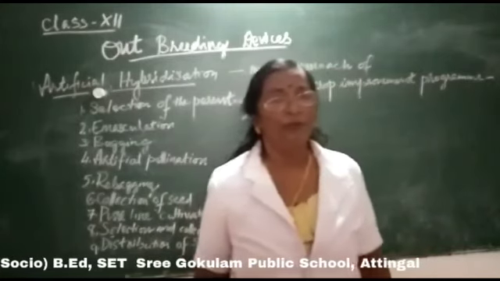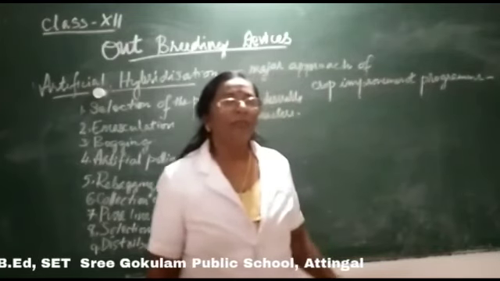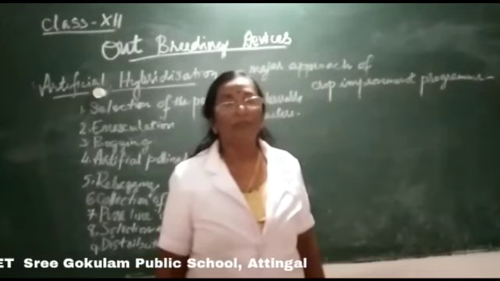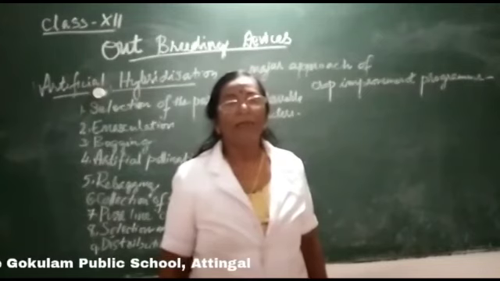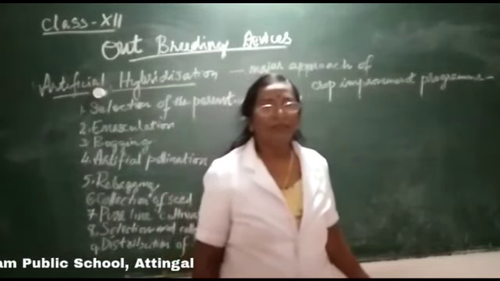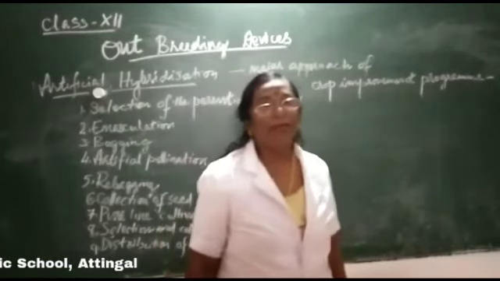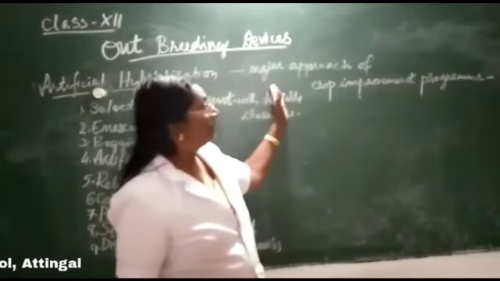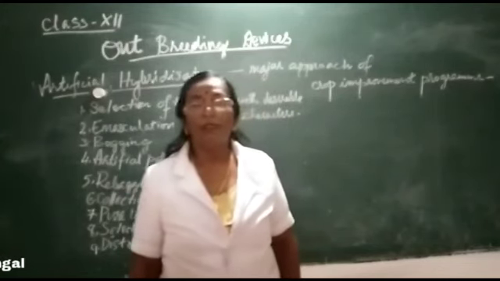One thing we have to know is that if the female parent produces only female flowers, there is no need of emasculation, but only bagging, artificial pollination and the collection of seeds are needed. This much about artificial hybridization. It is a major approach in crop improvement program. Today we can stop here.